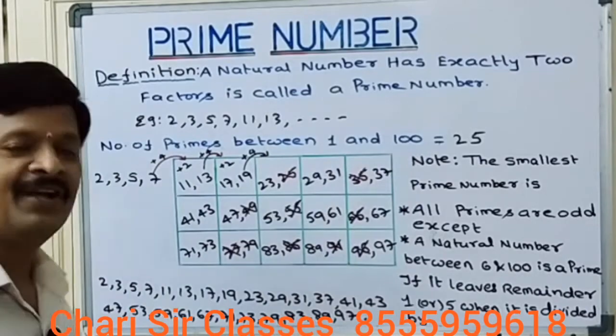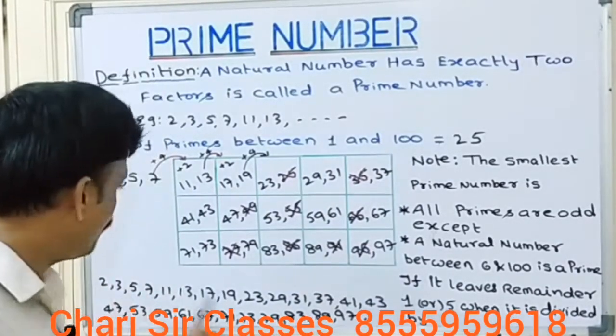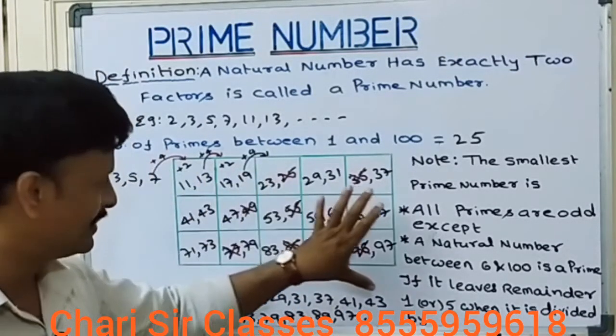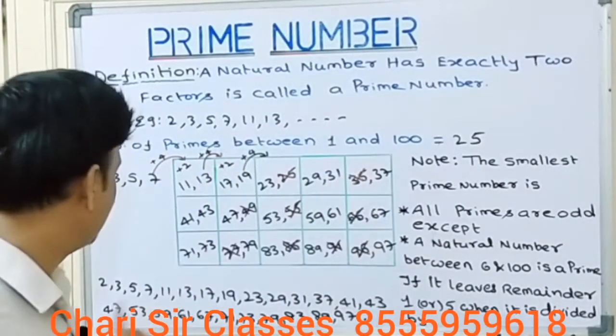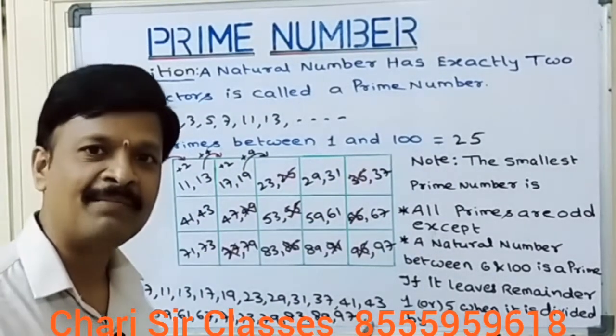These are the 25 prime numbers. Once you get this table, without using the table, you can directly write all these 25 prime numbers.